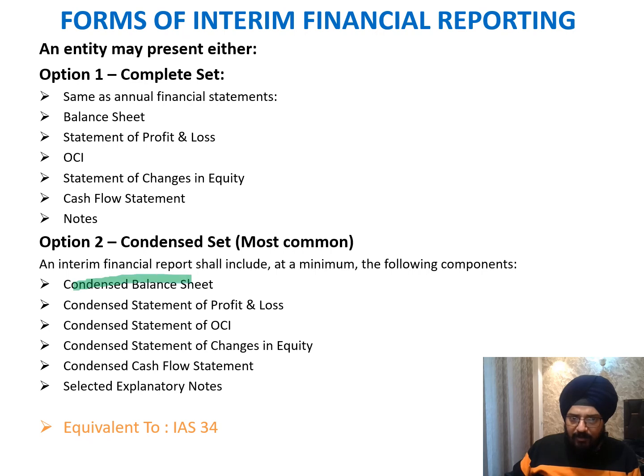Or we have another option wherein we can use the condensed form, which is most common: condensed balance sheet, condensed statement of P&L, condensed statement of OCI, condensed statement of SOCE, and then selected explanatory notes. Which means that we do not require the full disclosure. We can use the selected explanatory notes which were used to prepare the financials. So there is as such no prescribed form.